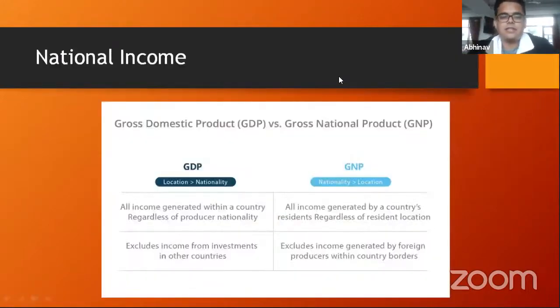So the first thing we want to discuss here is gross domestic product and gross national product. Okay, I'm simplifying it to a very large extent. Gross domestic product is the value of all the goods and services that are produced in an economy in, let's say, 1 year. Anything produced in India, any goods or services produced in India, the final value of all these goods and services is the GDP, or the gross domestic product, of the country.